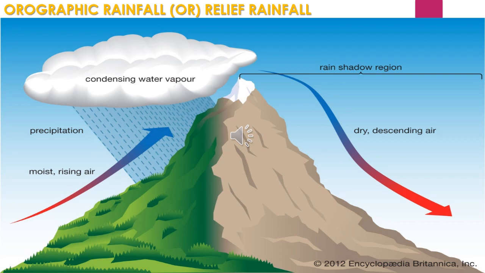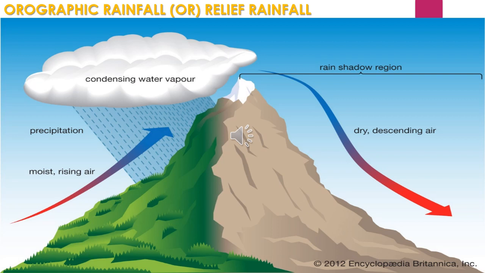This results in the cooling of air, which leads to the formation of clouds and rain on the windward side. The mountains act as a barrier and force the moisture-laden air to rise along the slope on one side, the windward side. This rainfall is called orographic rainfall. The side of the mountain facing the wind is called the windward side and receives heavy rainfall. It is called the rain-fed region.